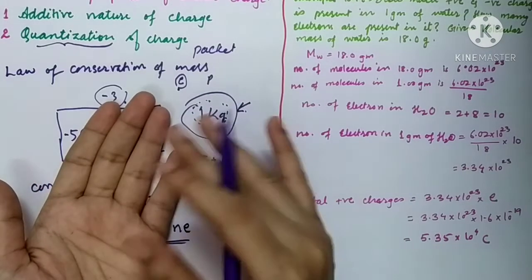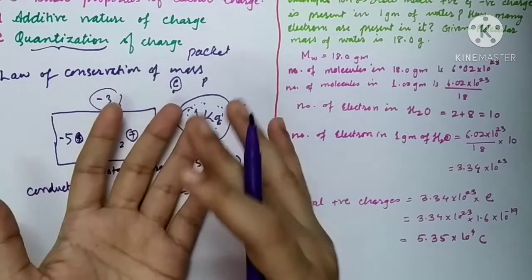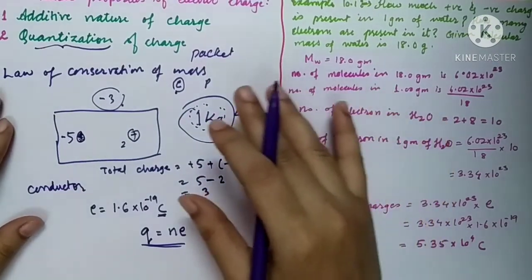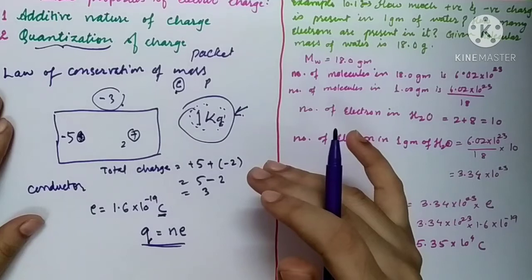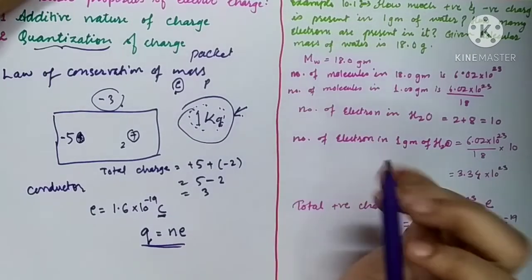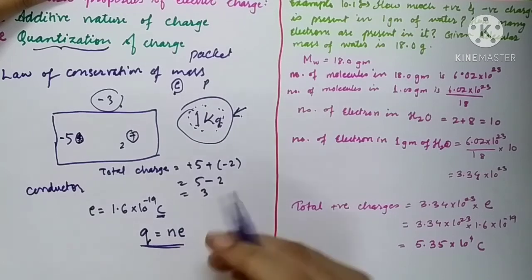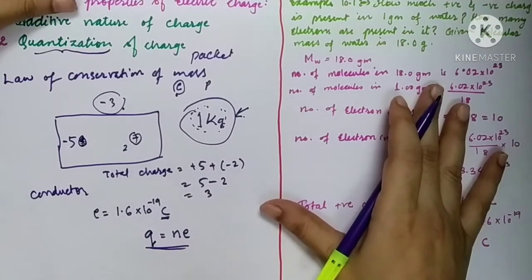So only one or two electrons are not possible. There will be a bulk of electrons, and this bulk of electrons is called quantized charge. That is why charges are always written in terms of integral multiples of e, where e is the charge of one electron.